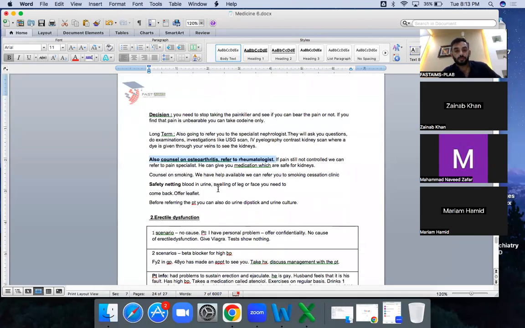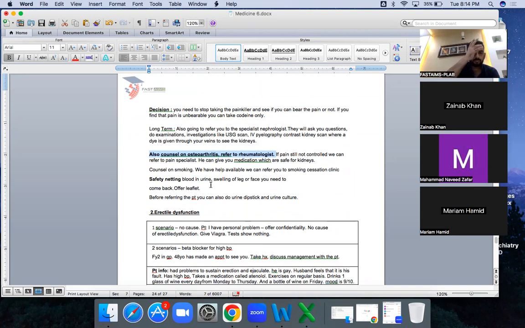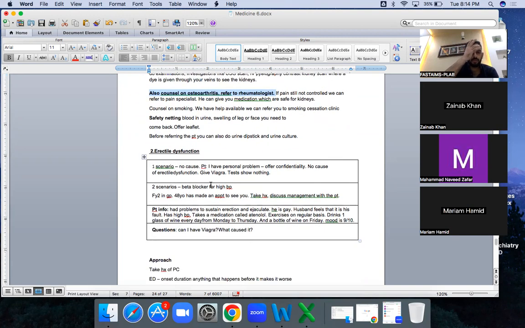Blood in urine, swelling in leg, like face. This is all about like he's having renal failure. It is not the last one. I'm having 2 more.